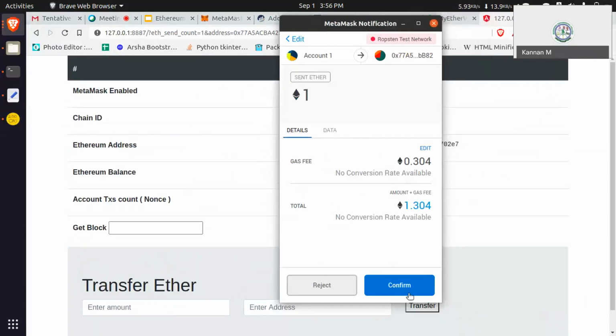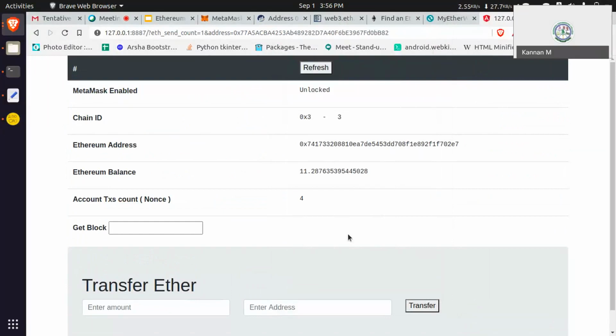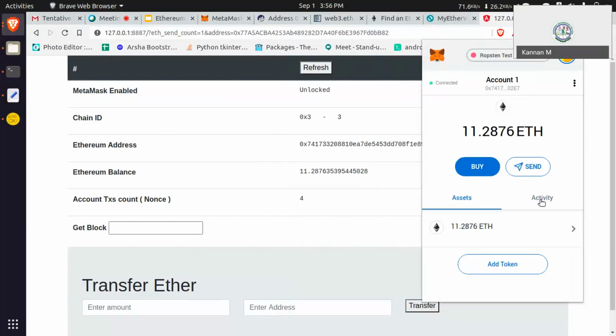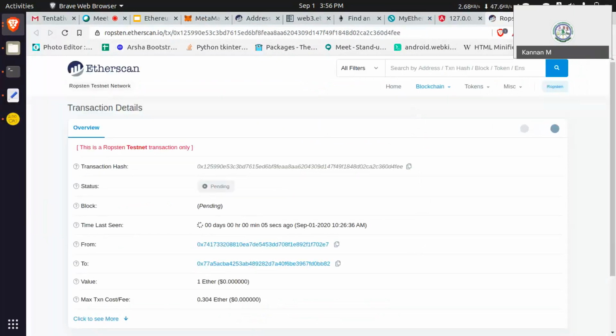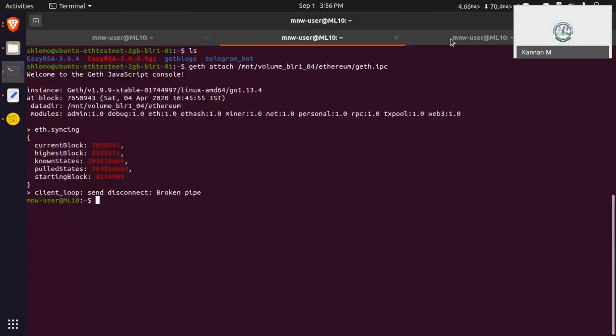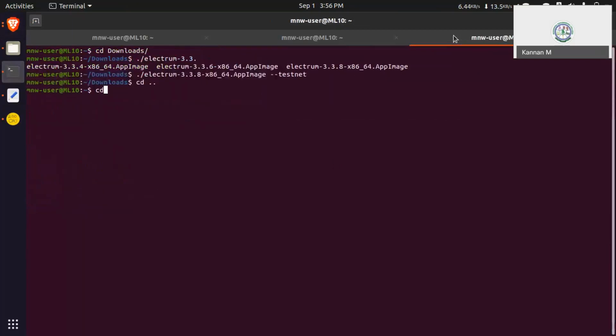Just clicking that, the transaction is submitted. Yeah, here. This is how we can utilize MetaMask. The complete functionality will be in JavaScript. I will show it. Don't be confused. I will explain in detail in our further development.